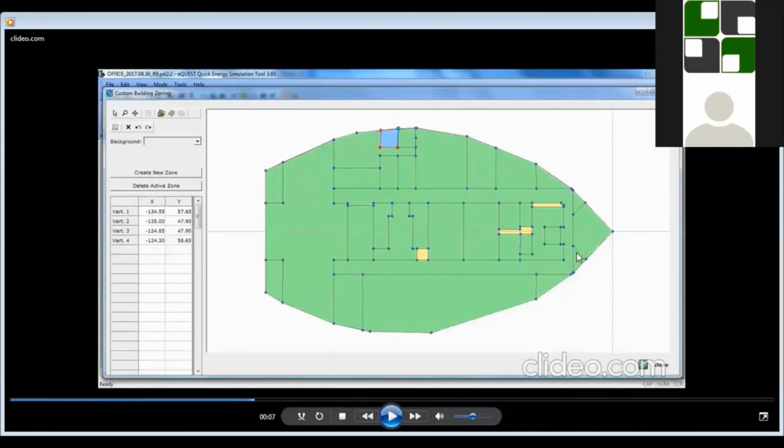This is the floor plan which we got as the SLD, and from that SLD we have made the proper zones, outer zone and internal thermal zones. This is done to make the 3D model. This is also a part of wizard mode.